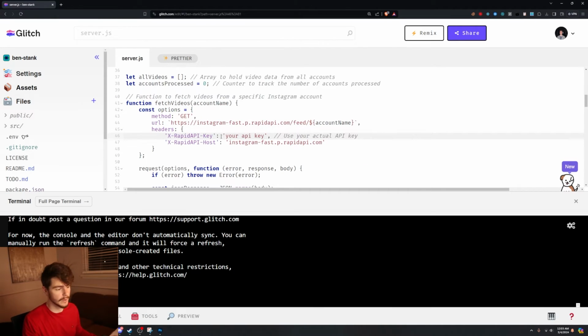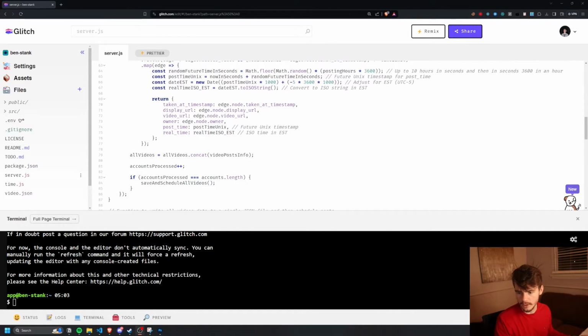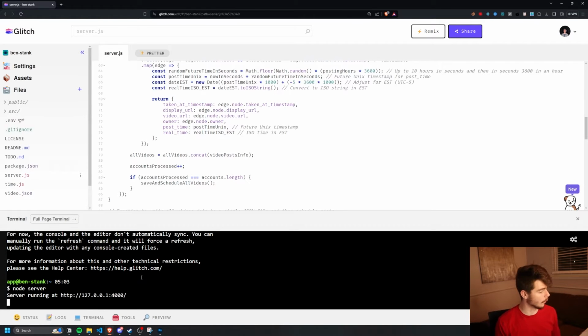You're also gonna wanna make sure you have your Rapid API key inside of here. I already have mine, so make sure you use yours. You can get that from the API. I'll have a link for that in the description below. And then you can open up a new terminal at the bottom here and type in node server. And what this will do is spin up a local server on port 4000, like so. We've got a new server there.